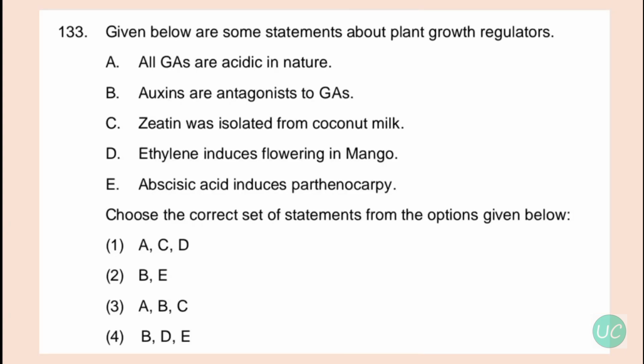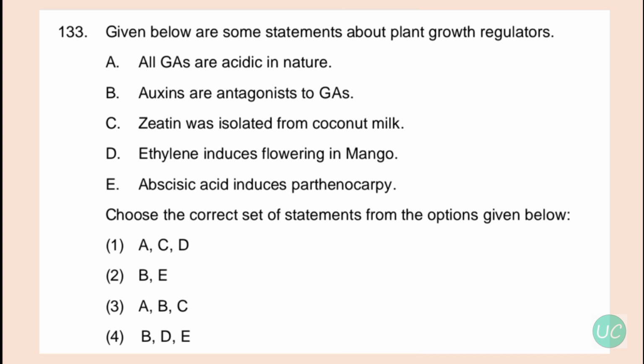Okay, next question. Given below are some statements about the plant growth regulators, that is plant hormones. So option A is all GAs are acidic in nature. So this is right. GAs, that is gibberellic acids, are acidic in nature and cytokinins are basic in nature. Option number B, auxins are antagonistic to GAs. So this is wrong. Abscisic acid is antagonistic to gibberellic acid. C, zeatin was isolated from coconut milk. So this is true. Zeatin is an example of cytokinin hormone responsible for cytokinesis and was extracted from coconut milk.